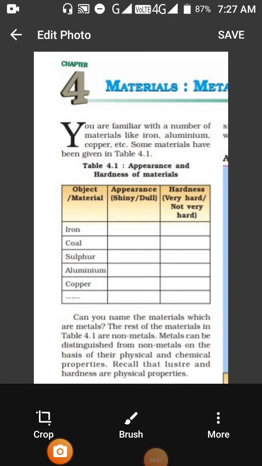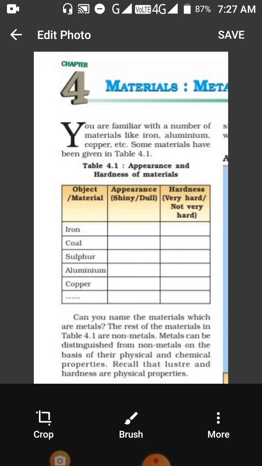Yes, children, now we come to the next chapter, chapter 4, metals and non-metals. Now, this is a very important chapter related to your higher class. Here in this chapter, you will read the theoretical part of metal and non-metal. It says that you are familiar with a number of materials. These materials you must have heard, they are iron, aluminium, copper.